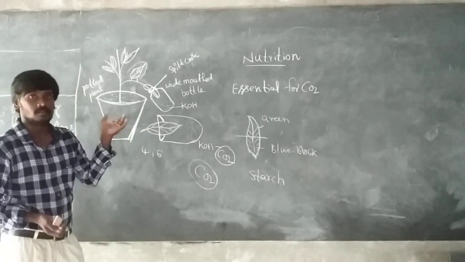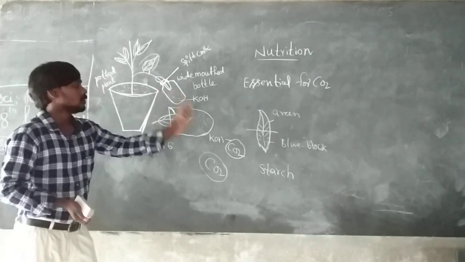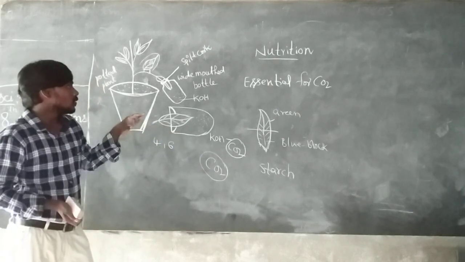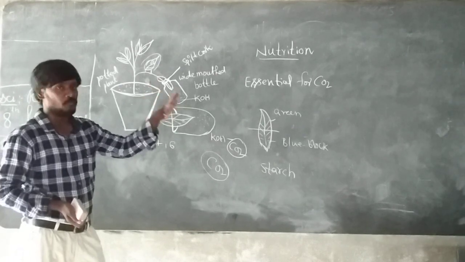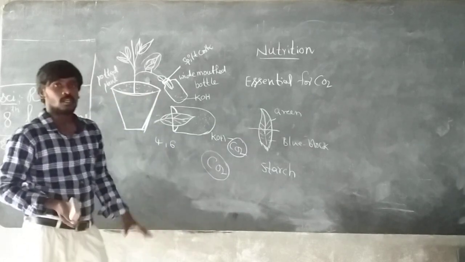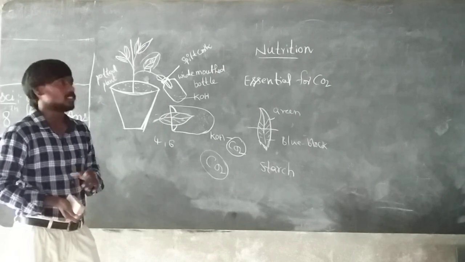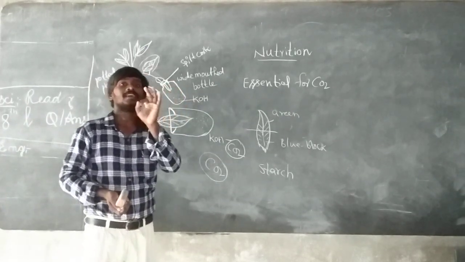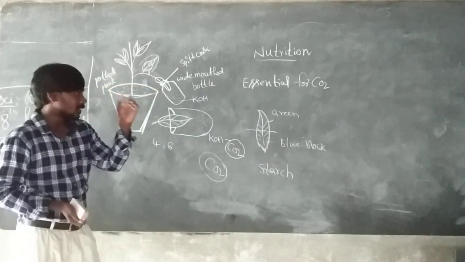Okay. So this is the essential form of the carbon dioxide. Actually, in the nutrition lesson, carbon dioxide, water, chlorophyll and the formation of a leaf. There are some scientists who discovered these. And one more scientist, Lavoisier. Lavoisier is the modern father of food and nutrition.